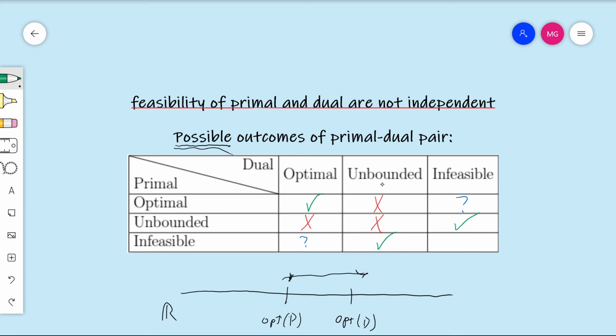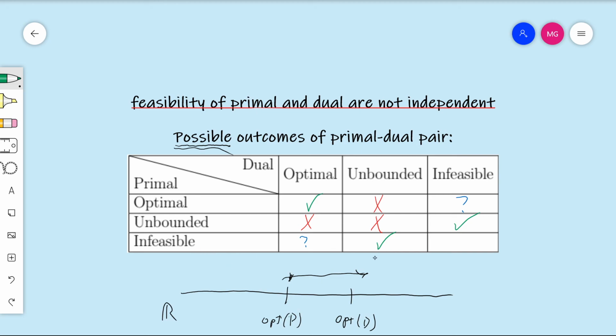Consider it from the dual's perspective. If the dual is unbounded, what happens to the primal is we're looking down a column here, and so if the dual is unbounded, the primal can't be optimal and it can't be unbounded because the dual is getting as low as it possibly can, and it goes all the way to minus infinity, so there can't be any feasible solutions for the primal.